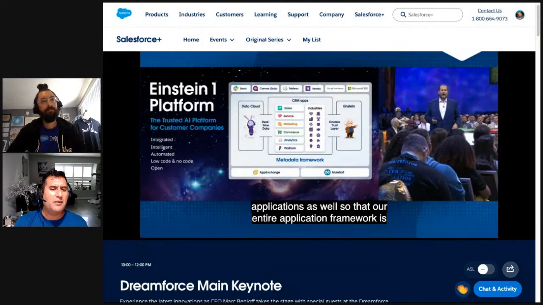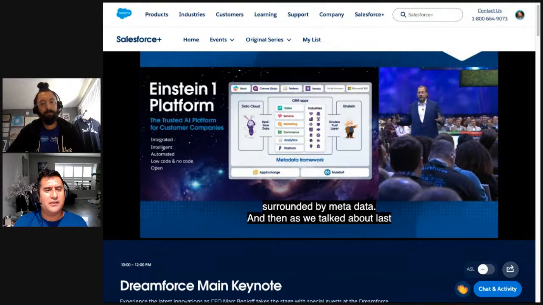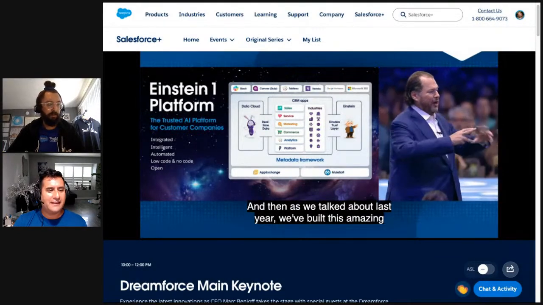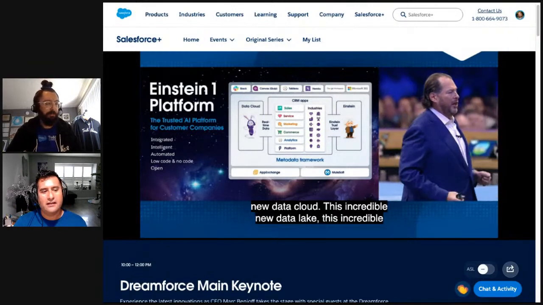And then, before AI, last year, we built this amazing new data cloud, this incredible new data lake, which is going to become the data warehouse that we call Genie, the mascot for the cloud. And this Einstein AI technology is tied into this. Einstein was always AI.